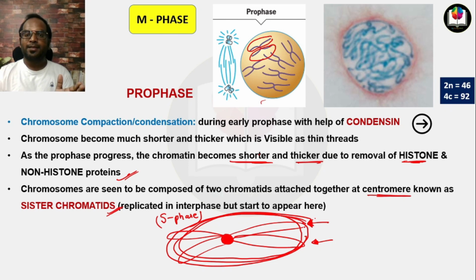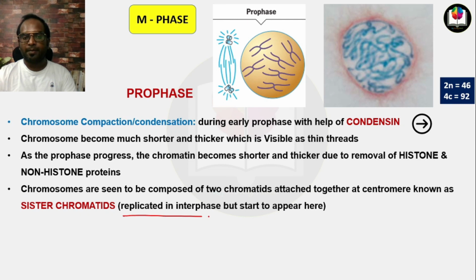But as the cell progresses towards the condensation of the chromosome, this type of structure is seen, and you can easily visualize the sister chromatids. So that's why I have mentioned this statement, that the sister chromatids are replicated in interphase but start to appear here.